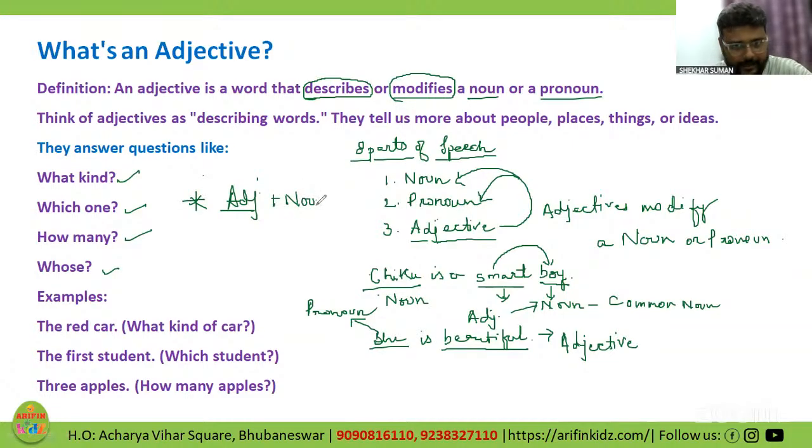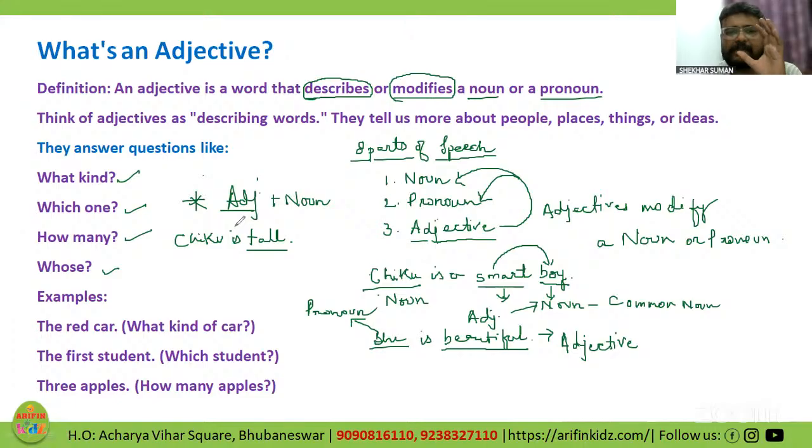At times, the adjective can come towards the end also, right? Like Chiku is tall, for example. As you see over here, this adjective tall hasn't come before Chiku. It has come towards the end of the sentence. So this is still qualifying Chiku. So yes, tall is the adjective, right?